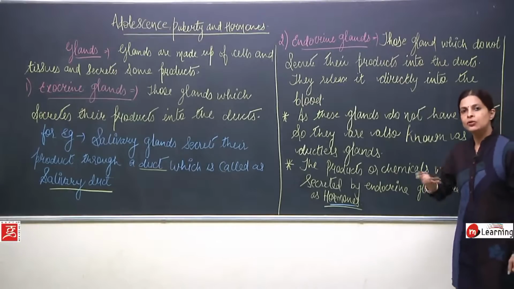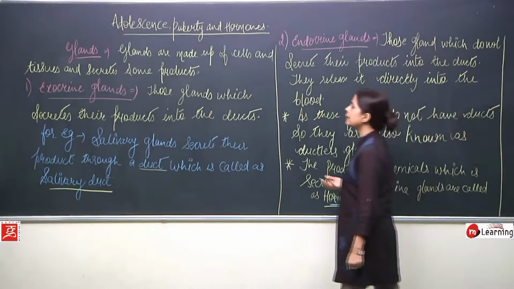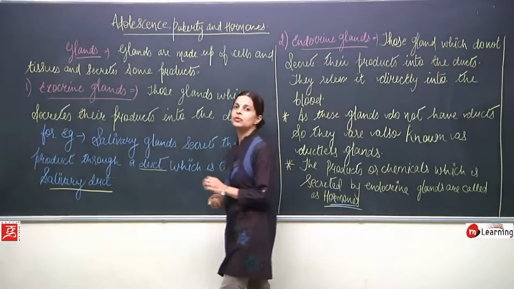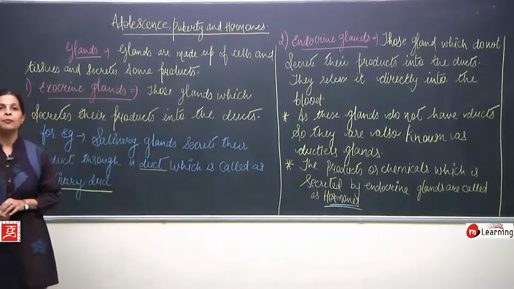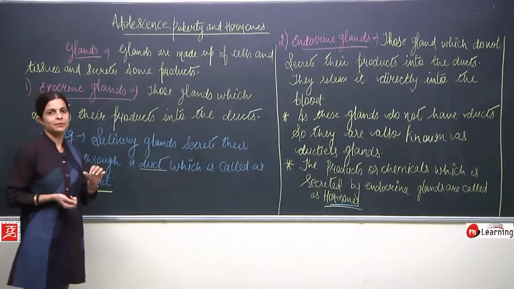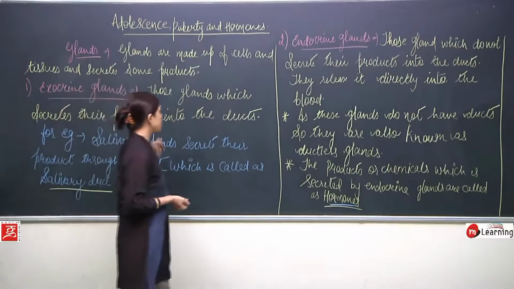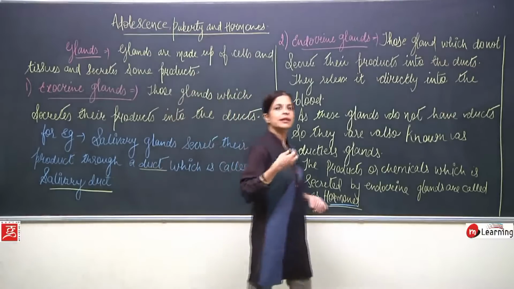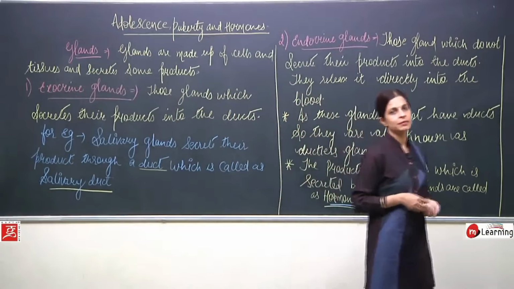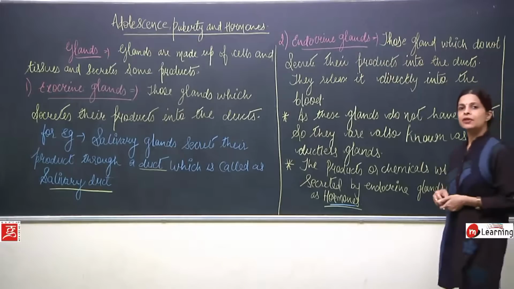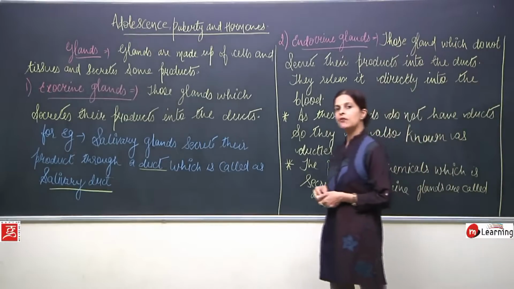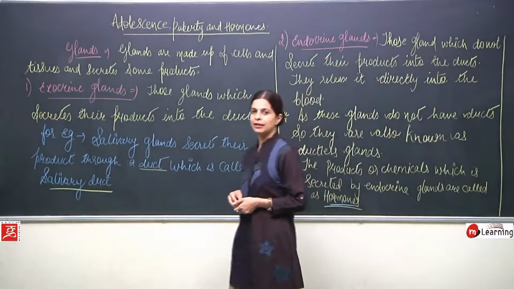That means those glands which secrete their products into the ducts, into the small pipes. Okay. Now names are given to these pipes. Here I have taken the example of the salivary gland. Salivary gland is which kind of a gland? It is an exocrine gland.